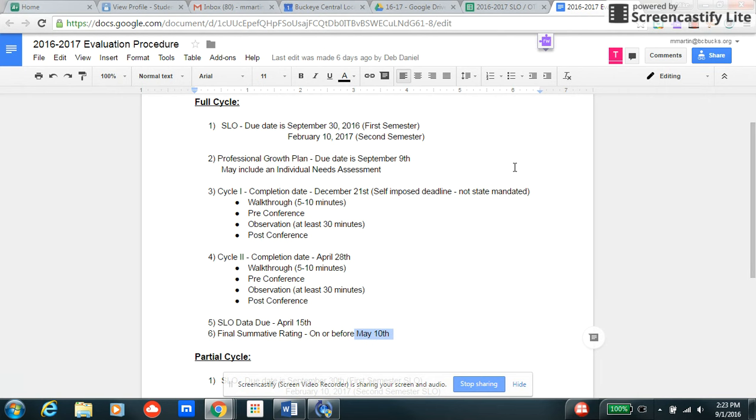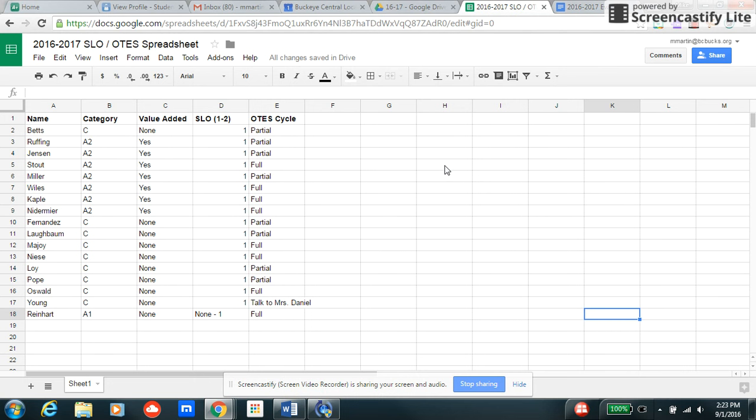Now, the other document that I shared with you was the OTES SLO spreadsheet, where it has your name, the category of teacher that you are, whether you have value added or not, how many SLOs you need to do, and if you are on a partial or a full cycle for OTES this coming year.